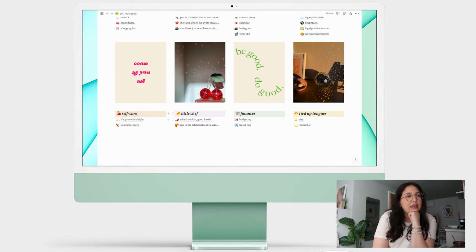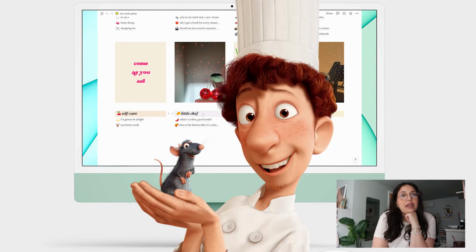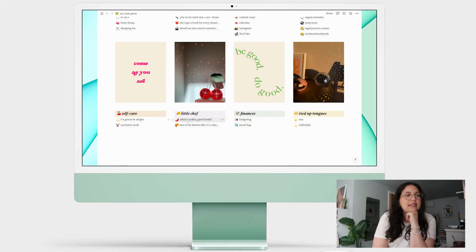And then over here, we've got my little chef section. Hello Ratatouille, literally the best movie. So I've got what's cooking, good looking. That was initially going to be a way to track what recipes I'm using throughout the week to see what I really like making and that kind of thing, but I haven't really used it that much. And then this one here is for recipes themselves. But again, I'll go into that later.